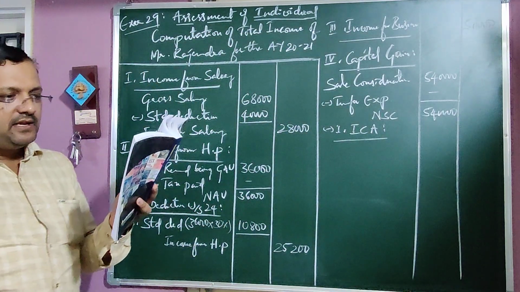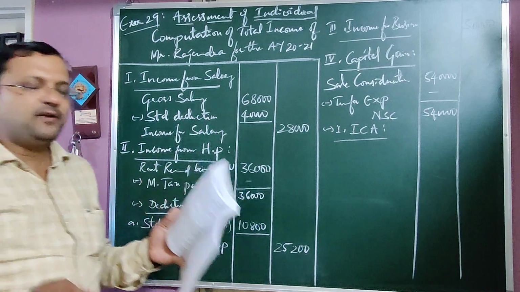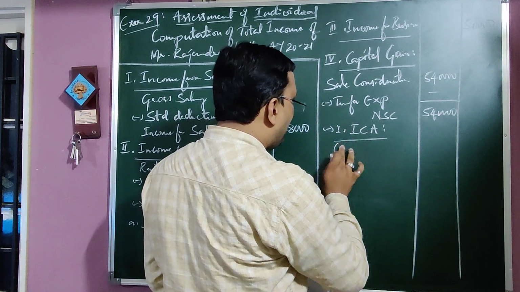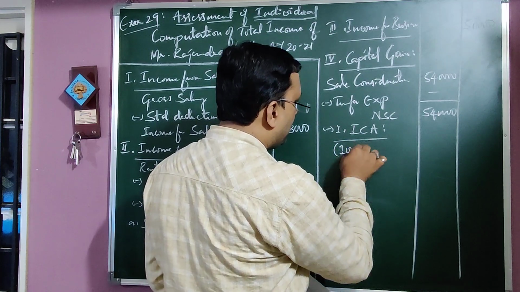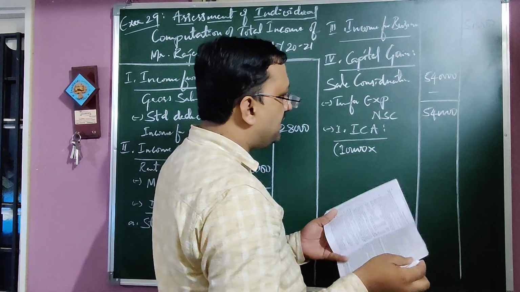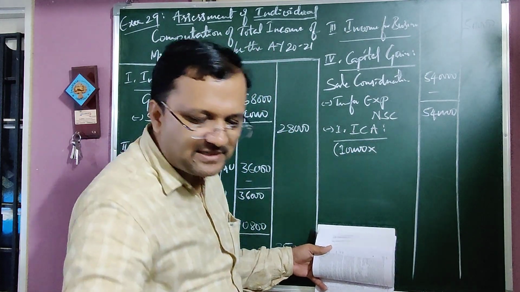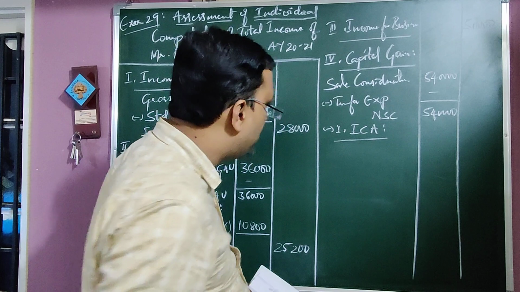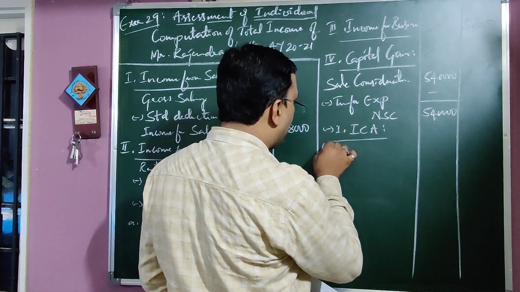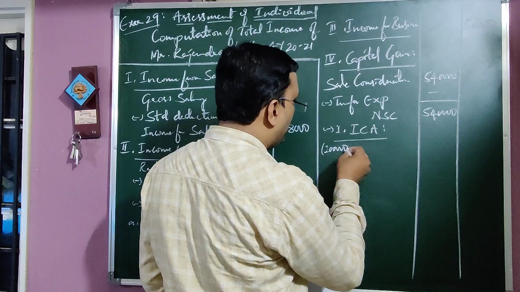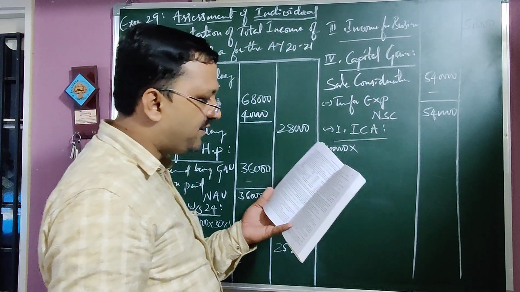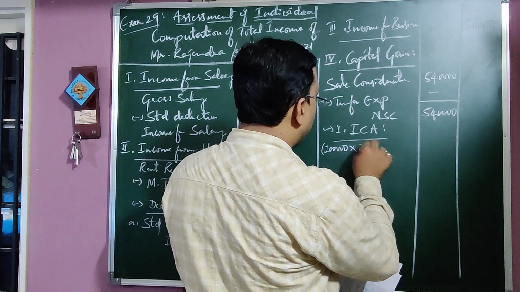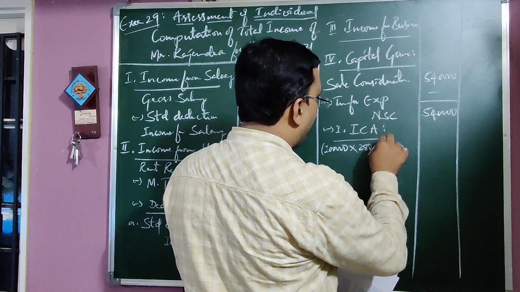Here, the cost of acquisition when purchased in 1999 is 80,000. Then the fair market value is 1 lakh. Whichever is more, the fair market value is more. So 1 lakh into the sale year index given, 280, divided by 100.